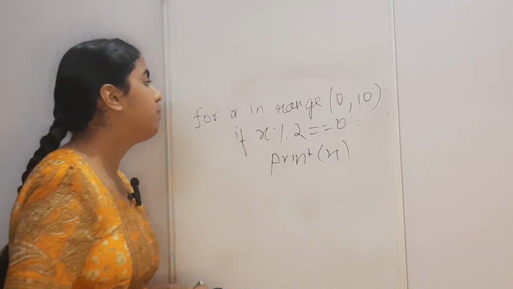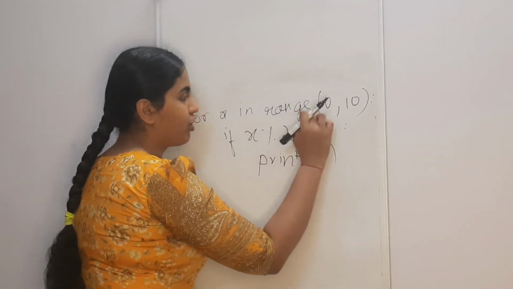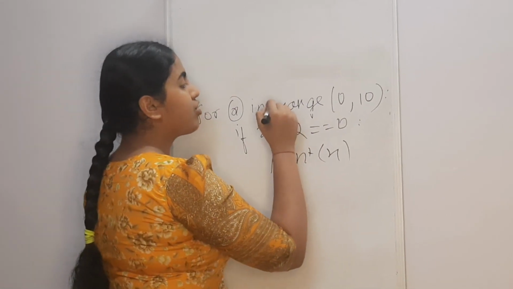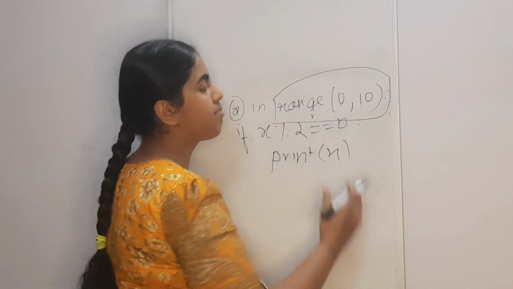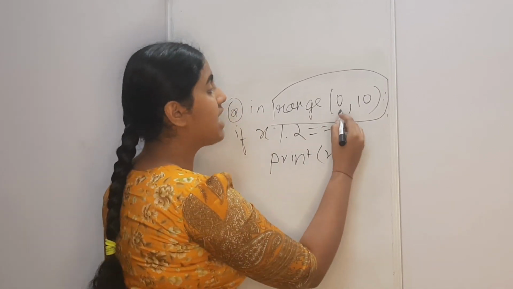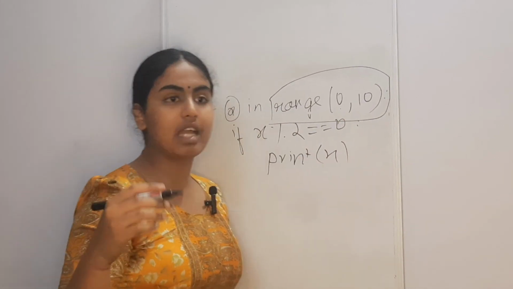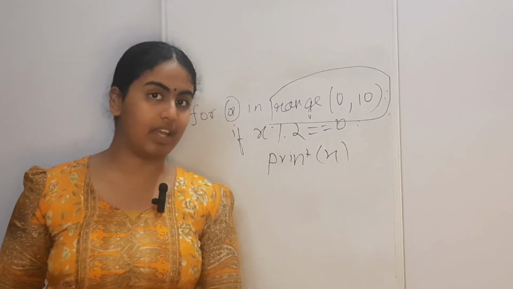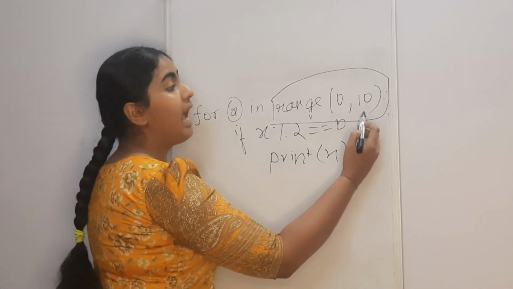Okay, so in this portion, x is our loop variable. In range, or how many times the loop is going to be run, is specified by this. This is a start value, which means our loop will start at 0, or the loop will run for the first time at the value 0, and then it will end at 9.